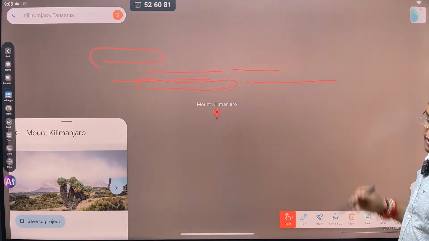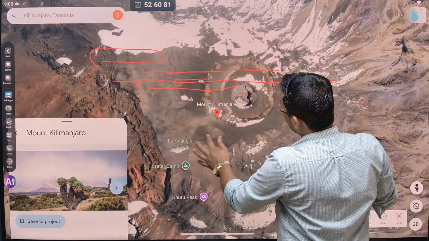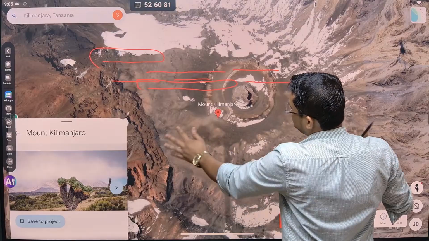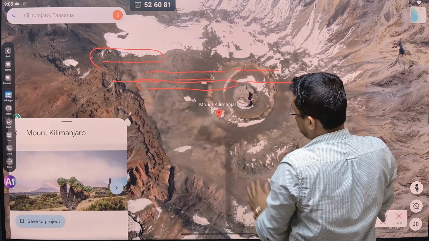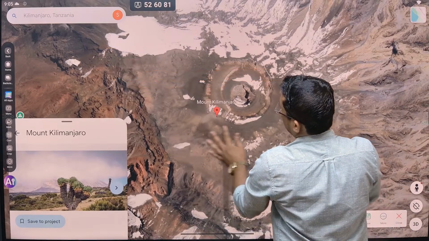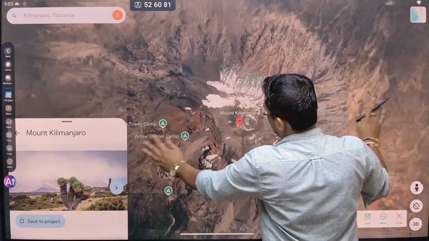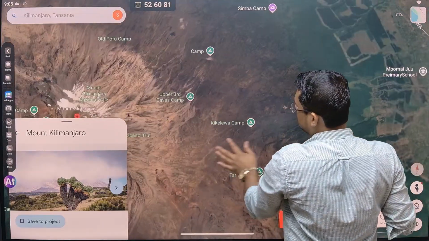You can see where this location is within 1 minute. In a very short span of time you'll understand what is there in Mount Kilimanjaro. If you want, you can also make it small or big as per your want.